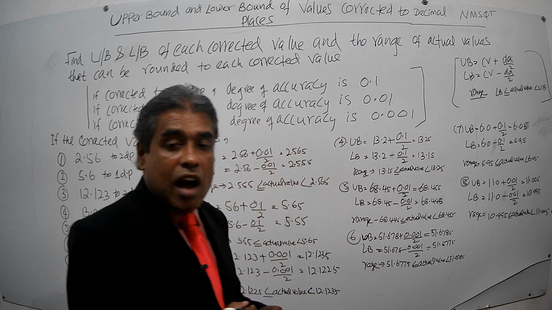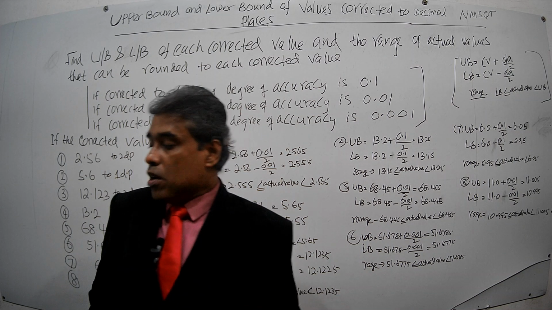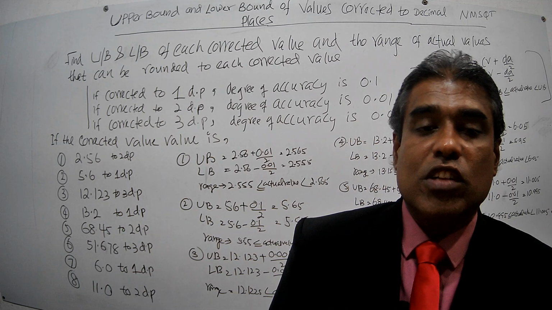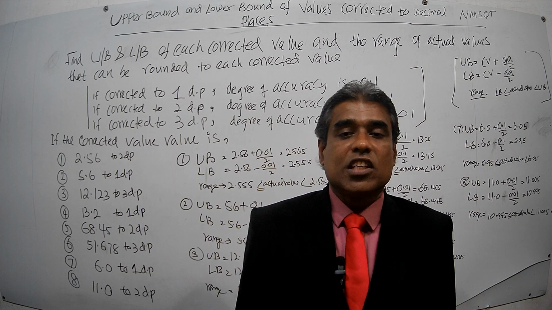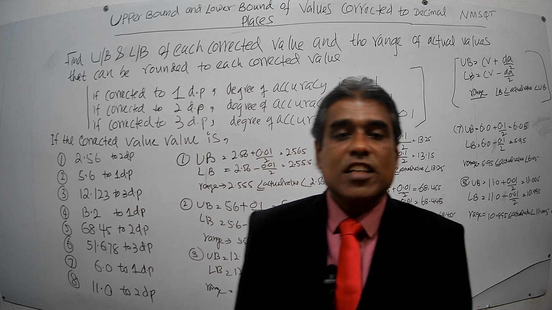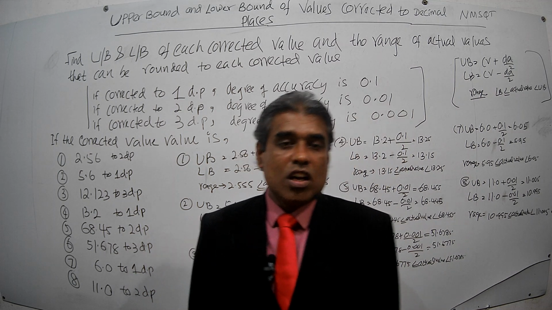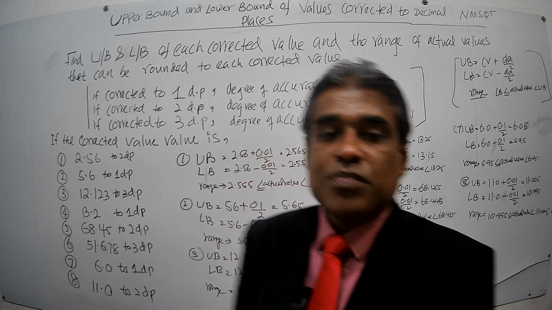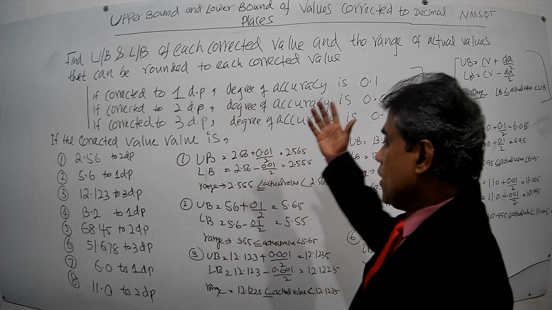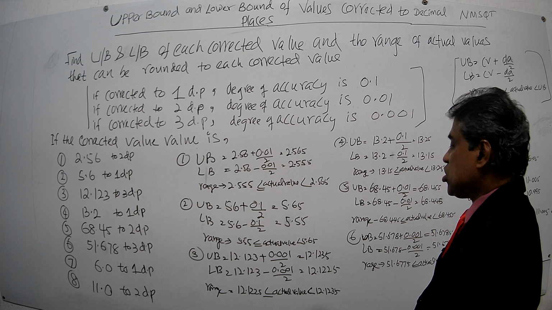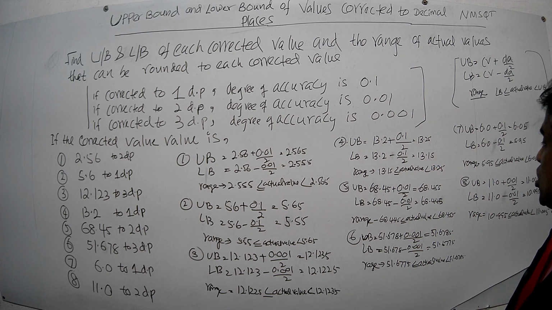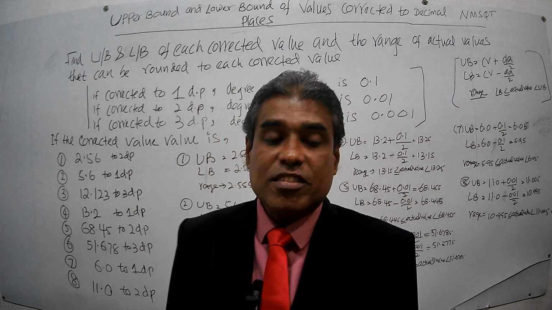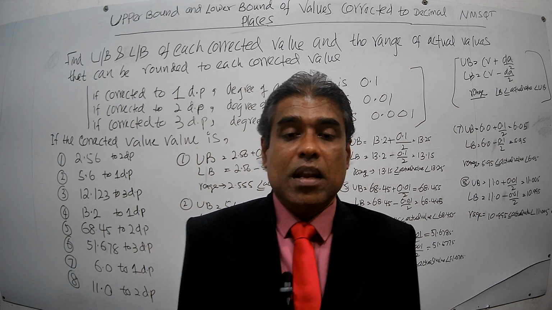Okay, that is how you find the upper bound, lower bound, and the range of actual values that can be rounded to the given corrected value to the given degree of accuracy. That is all about today's video. The video is a little long, but there's nothing to do. That's how you have to do it. You have to practice this and do these questions again and practice the examples and gain very good knowledge of finding upper bound and lower bound of numbers corrected to decimal places.